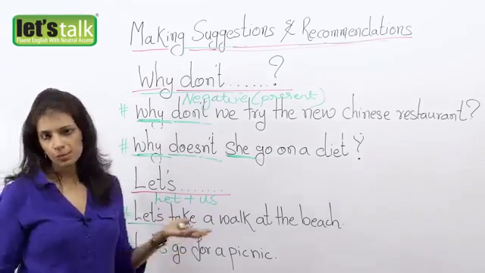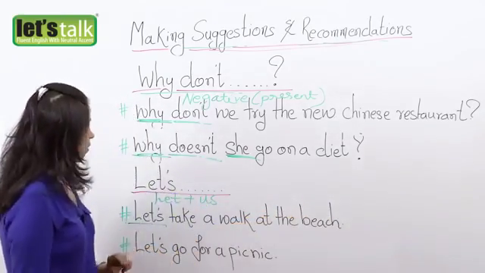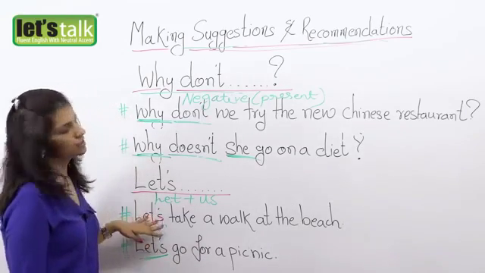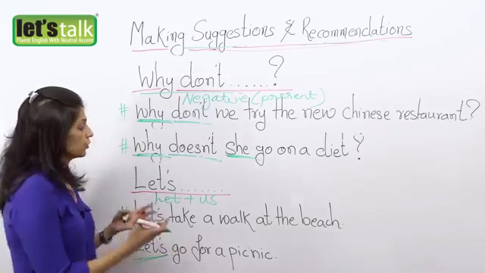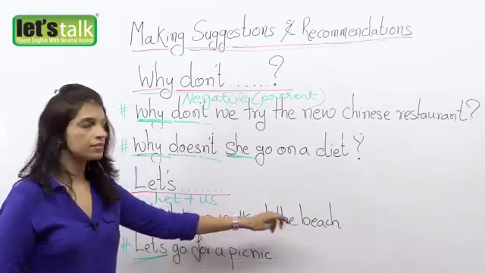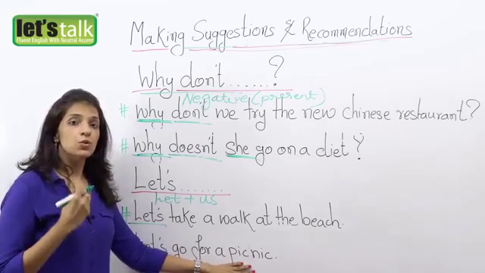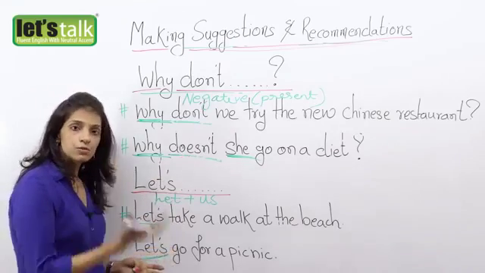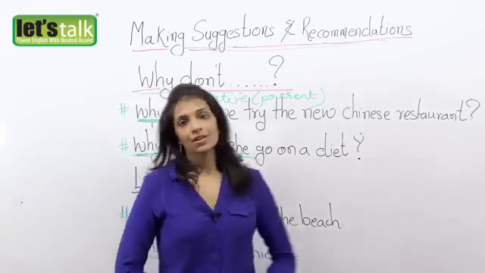So what do we do now? You're getting bored? Okay, let's take a walk at the beach, alright? Or let's go for a picnic. So again, this is another way to make a recommendation or a suggestion. You can also say, why don't we take a walk at the beach? But remember to put it in negative. Or you can say, why don't we go for a picnic tomorrow? Alright. So when you use why, please remember, put it in negative. And all these four sentence structures are interchangeable. But please remember to use them correctly.